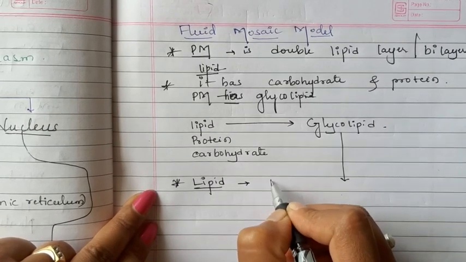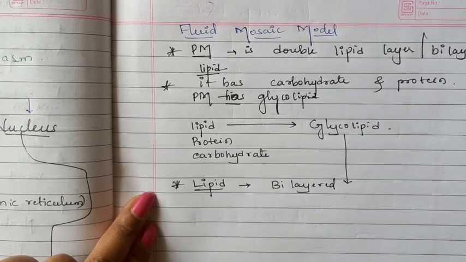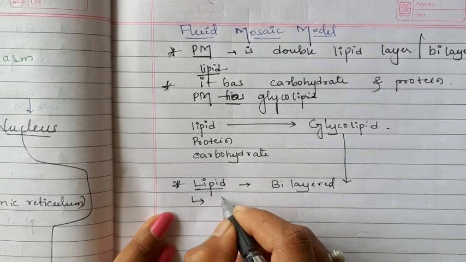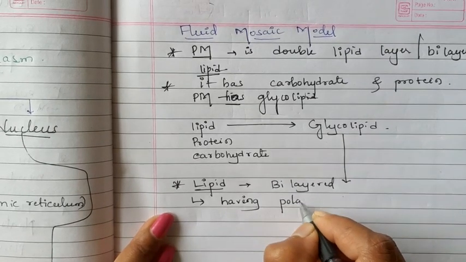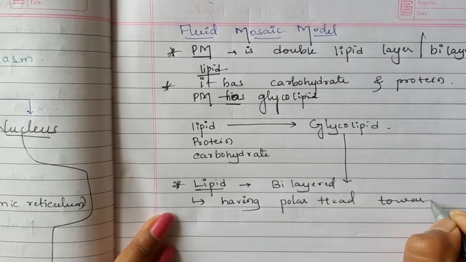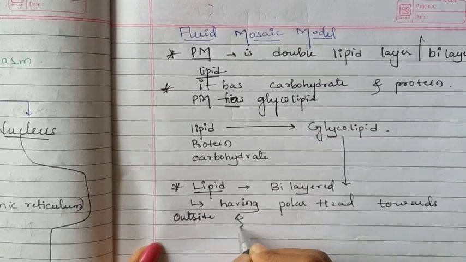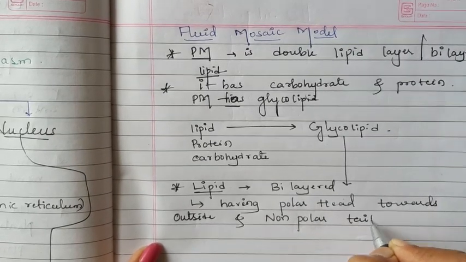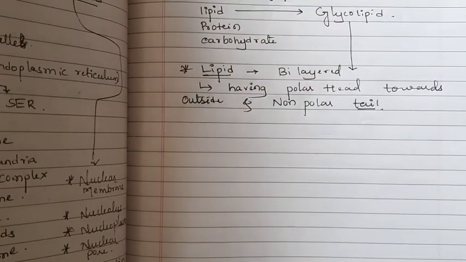Okay, here we can discuss lipid first. Bilayered lipid is present. The lipid has a polar head towards the outside and a non-polar tail. The lipid is one of the chemical components of the plasma membrane.